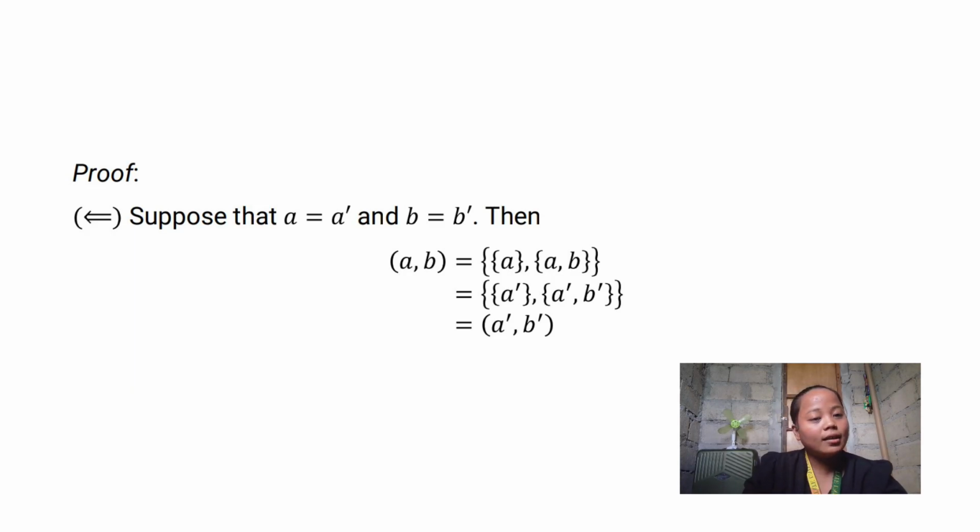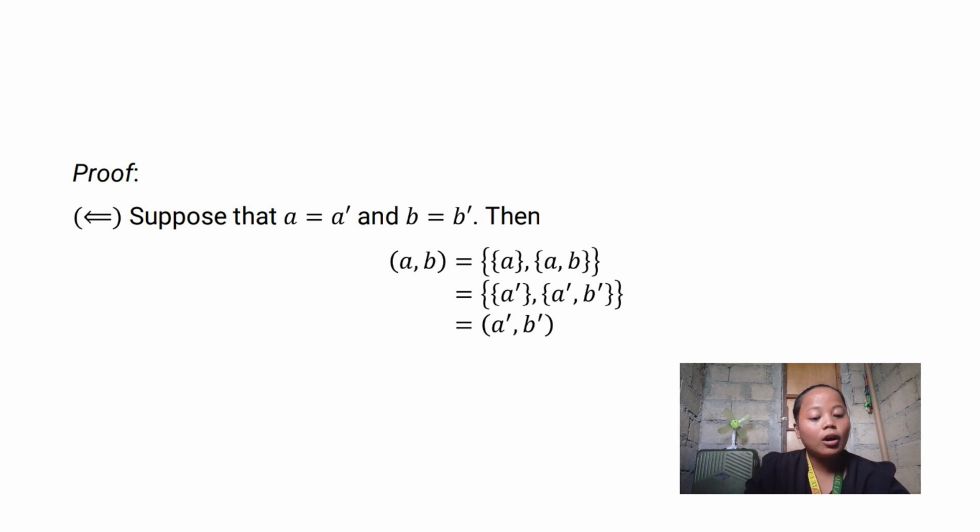Suppose that A is equal to A prime and B is equal to B prime. So, di ba, equal si A or si A prime, then B and B prime. So kanina, atong gisuwat nga the ordered pair A, B is equal to the singleton A, and then AB. So ang katong A, ilis na nato og A prime, og katong B, ilis na nato og B prime. So dira, makaingon na ta na si AB is equal to A prime, B prime.